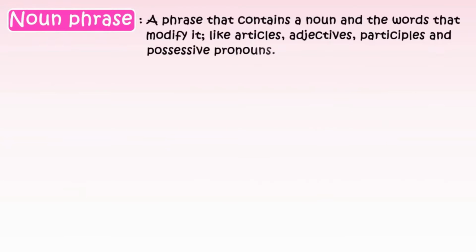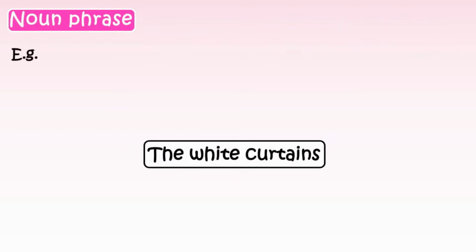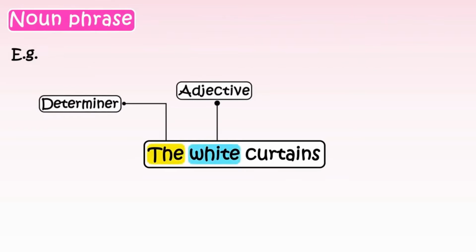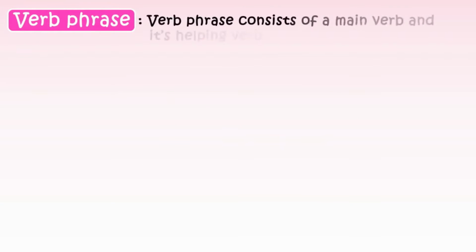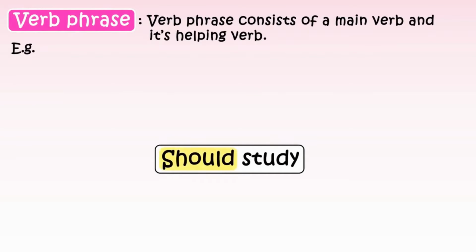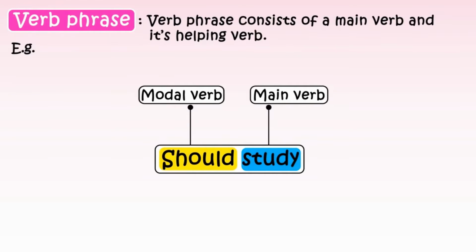First off, we have noun phrase, a phrase that contains a noun and the words that modify it, like articles, adjectives, particles, and possessive pronouns. So let's take this as our example. The white curtains. The is our determiner, white is the adjective, and curtains is the noun. Now on the other hand, a verb phrase consists of a main verb and its helping verb. Just like the following example, should study is composed of a modal verb and the main verb.